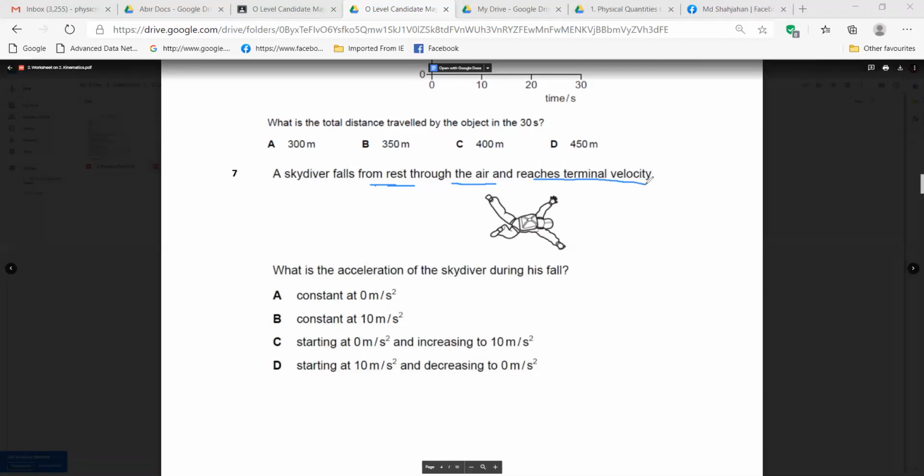So when he starts, his acceleration is the acceleration due to gravity, right? Yes, sir. When he starts, it is 10 meters per second squared.